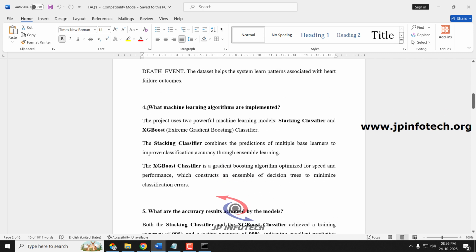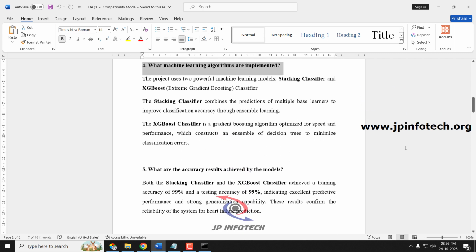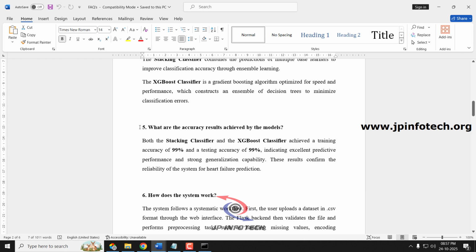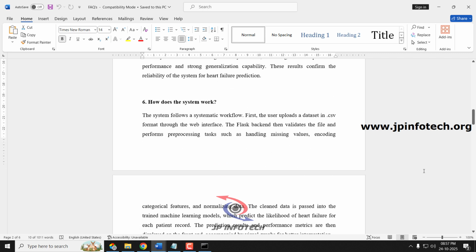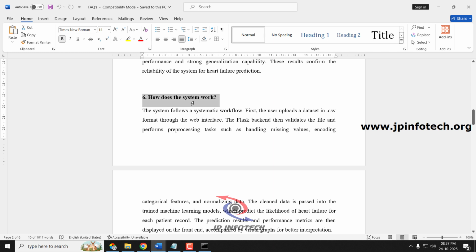Next, what machine learning algorithms are implemented? Here we have used two powerful machine learning models, the stacking classifier and XGBoost. Next question, what are the accuracy results achieved by the model? We have achieved a training accuracy of 99% and a test accuracy of 99% for both the stacking classifier model and the XGBoost classifier.